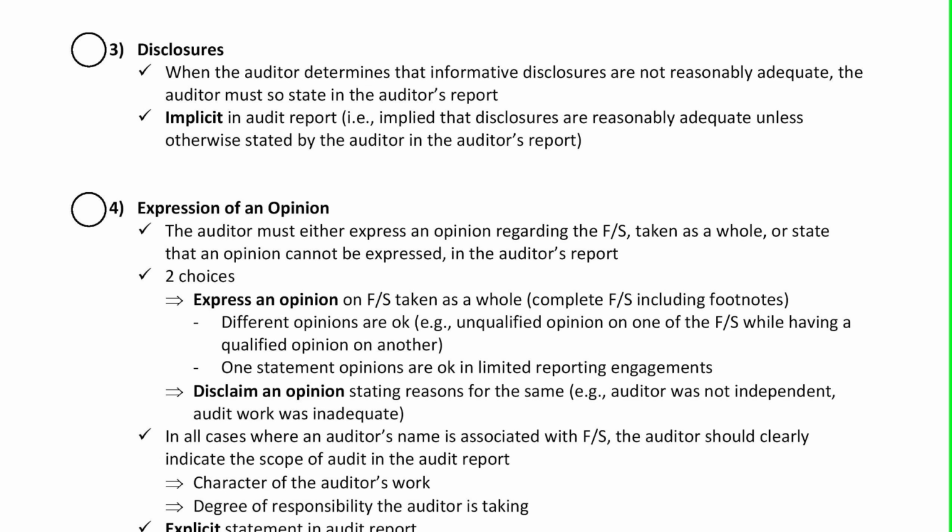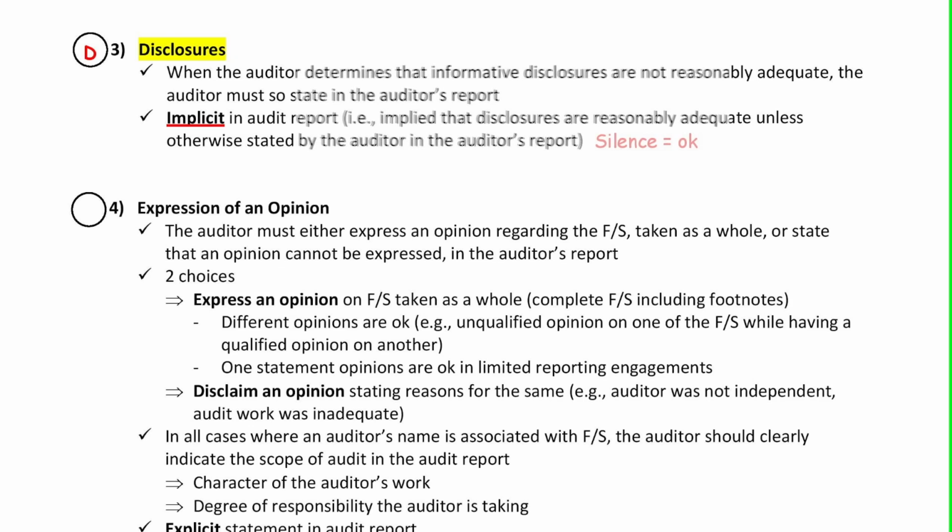On the third bubble, write D and highlight disclosures. So if the auditor determines that disclosures are not reasonably adequate, the auditor must state so in the auditor's report. And like consistency, disclosures are also underlined, implicit in the audit report, which means that silence equals okay.